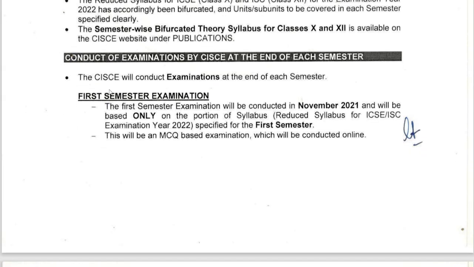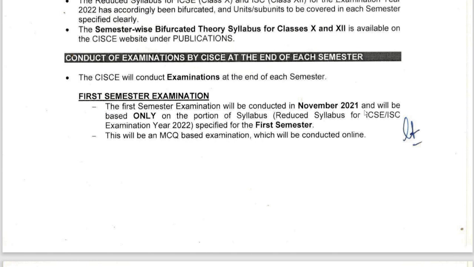CISCE will conduct examinations at the end of each semester. You see, after each semester the CISCE will conduct examination. This will be the board examination from the council itself, not your school. So twice in class 10 you will have two exams, in class 12 you will have two exams this year 2022. The first semester examination will be conducted in November 2021. You see, November 2021 this will be held and will be based only on the portion of the syllabus. I told you, first semester whatever topics I have told you, write it down somewhere so that you remember and you can prepare for which month exam?